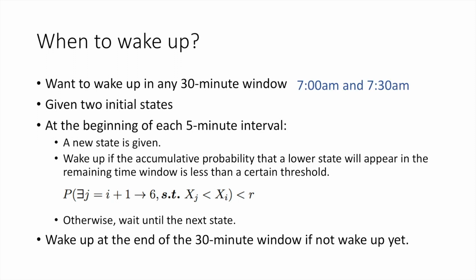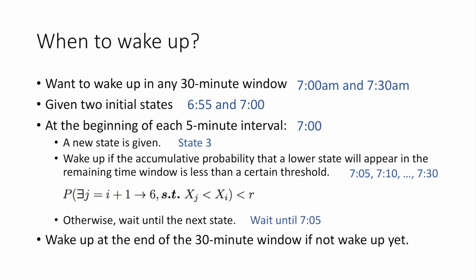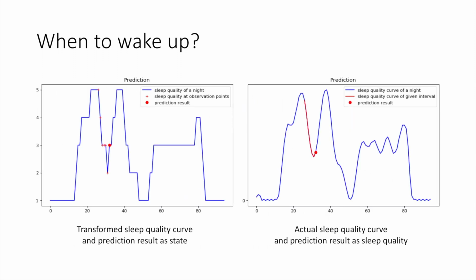Here's a more concrete example. Suppose the time window is 7 a.m. to 7:30 a.m. Then at 7 o'clock, the algorithm will compute the probability that a state lower than the current state 3 will appear in the remaining 30 minutes. When it finds that the probability is lower than R, it waits until 7:05 and checks the probability at that time, and so on.